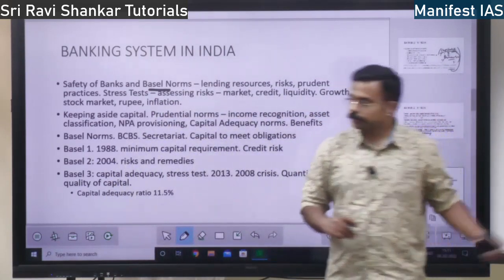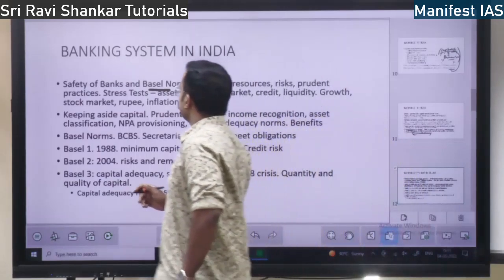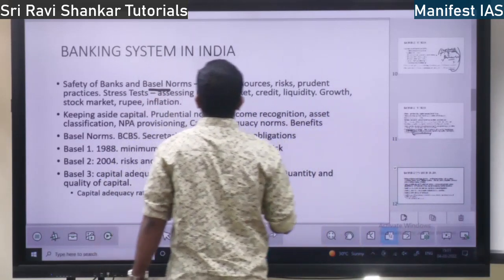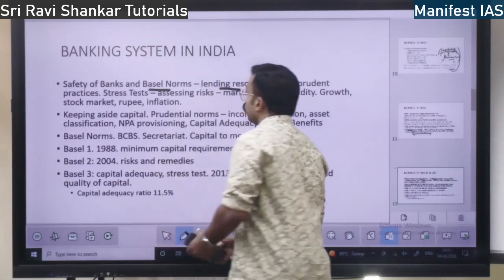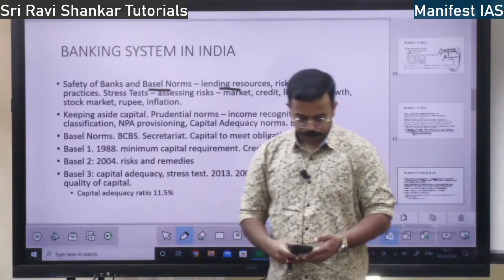Okay. So, safety of banks and Basel norms. One, what is Basel norms?